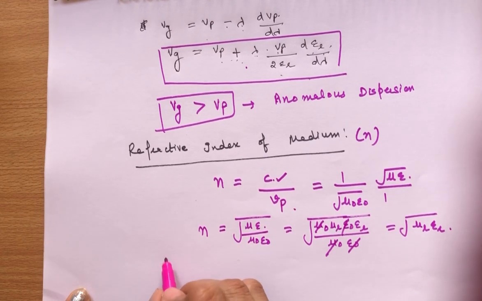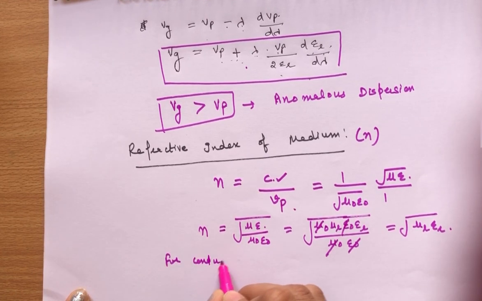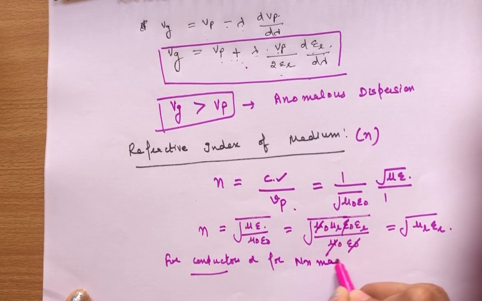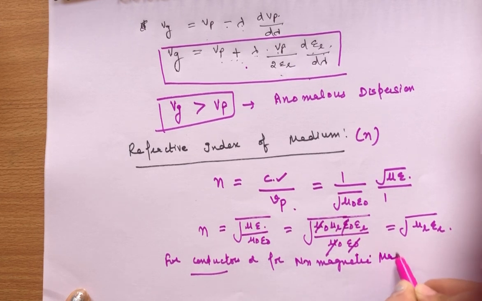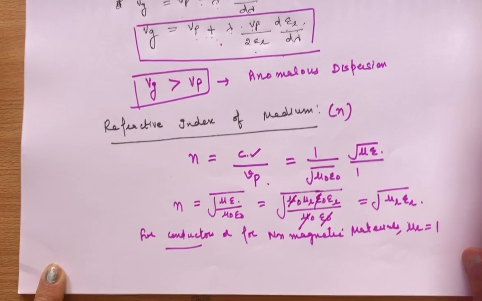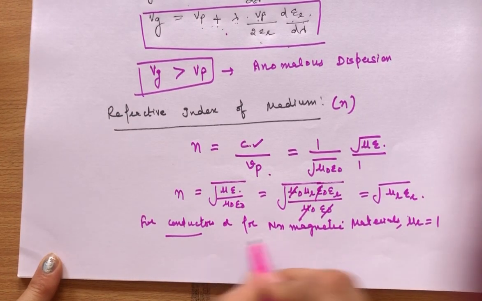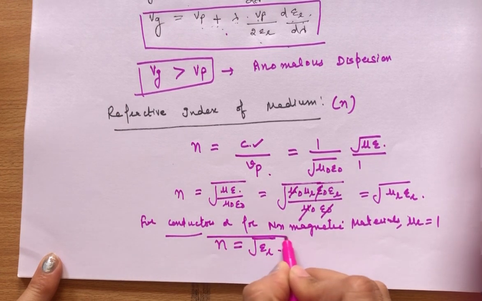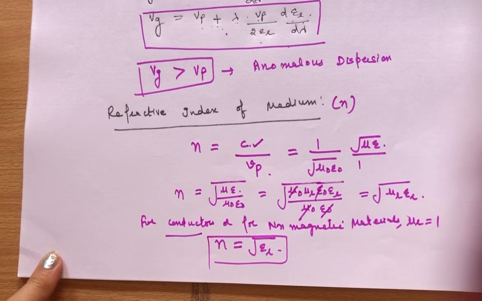And for conductors or non-magnetic materials, mu r is equal to 1. So for such a medium, refractive index is equal to root of epsilon r. So this is about the refractive index and dispersion. Thank you very much.